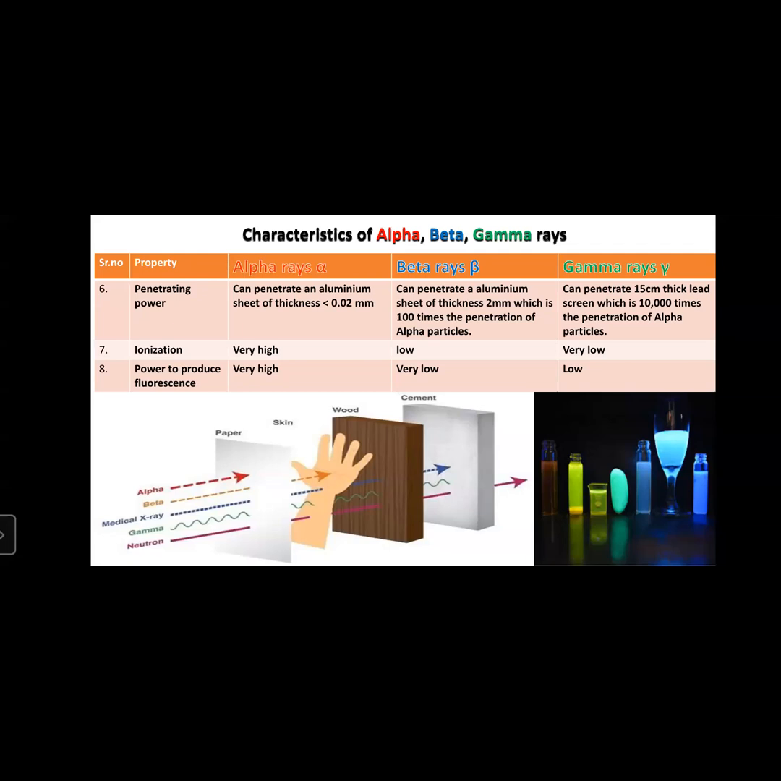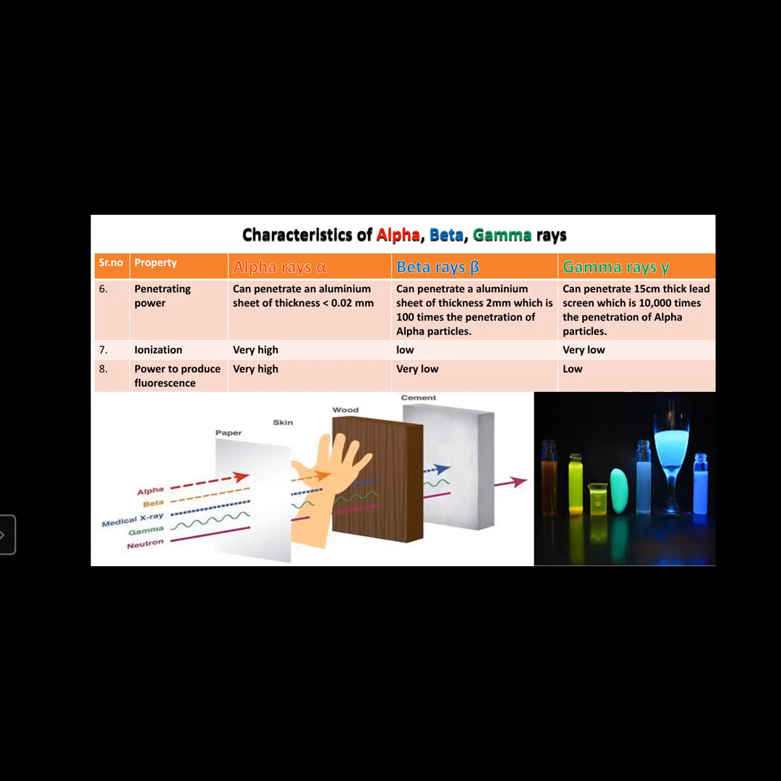If we compare the penetrating power of alpha rays, gamma rays, and beta rays, the alpha rays have low penetrating power. Beta rays have a moderate penetrating power between alpha and gamma rays. Gamma rays have more penetrating power as compared to alpha and beta. Beta has 100 times greater penetrating power than alpha rays, and gamma rays have 10,000 times greater penetrating power than alpha rays.